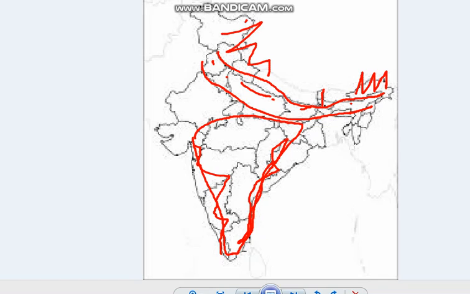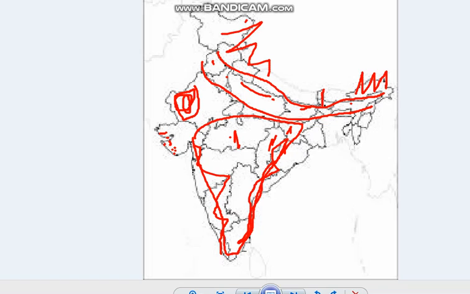At the same time, Rajasthan, the sandy desert area, is very difficult for the construction of railways. And the swamps of Gujarat also make the construction of railways very difficult in the Gujarat area. At the same time, here Madhya Pradesh, then Chhattisgarh, then Jharkhand region, Orissa region, these are the regions where we can find dense forest area. So in forest areas also the construction of railways is a little difficult. So the distribution of railways is not even all over India.